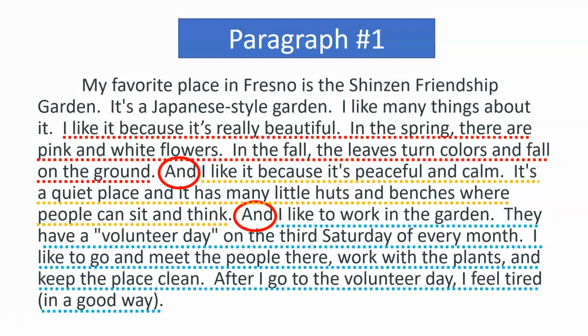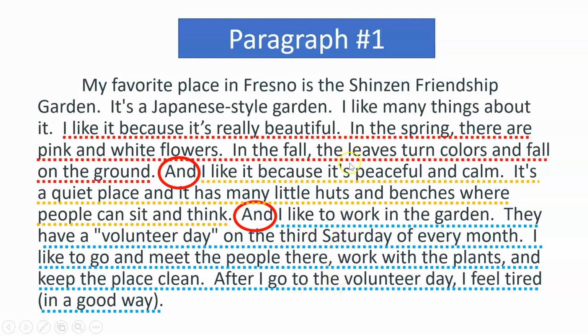And the last part of the paragraph has 3 more sentences which are all about this idea of work or working in the garden. I like to work in the garden. They have a volunteer day on the 3rd Saturday of every month. That's still talking about working. And I like to go and meet people there, work with the plants, and keep the place clean. After I go to volunteer day, I feel tired in a good way. So, all of this blue part is all kind of talking about the same idea.